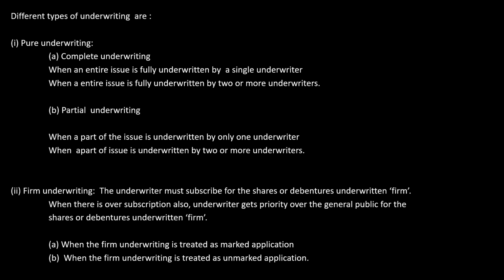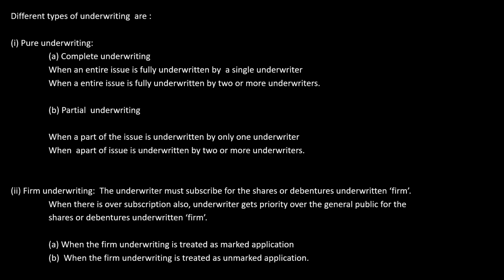Now, what are the different types of underwriting? There are two types of underwriting: pure underwriting and firm underwriting. The pure underwriting consists of two types: complete underwriting and partial underwriting. Now, the complete underwriting has two types: when the issue is underwritten by a single underwriter, and the second one, when the issue is underwritten by more than two underwriters. The same way the partial underwriting: when the issue is underwritten by only one underwriter, and when the issue is underwritten by more than two underwriters.